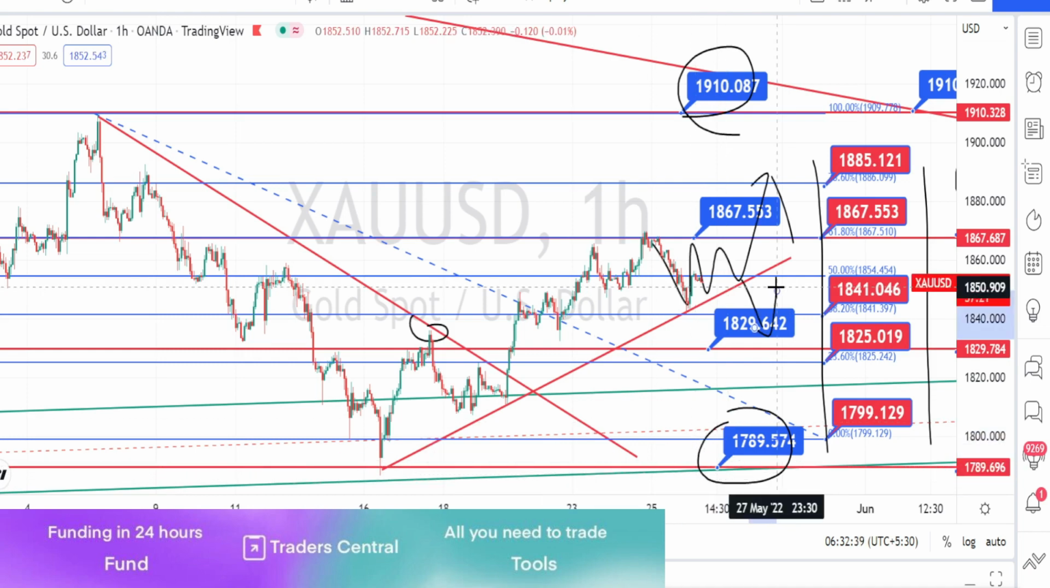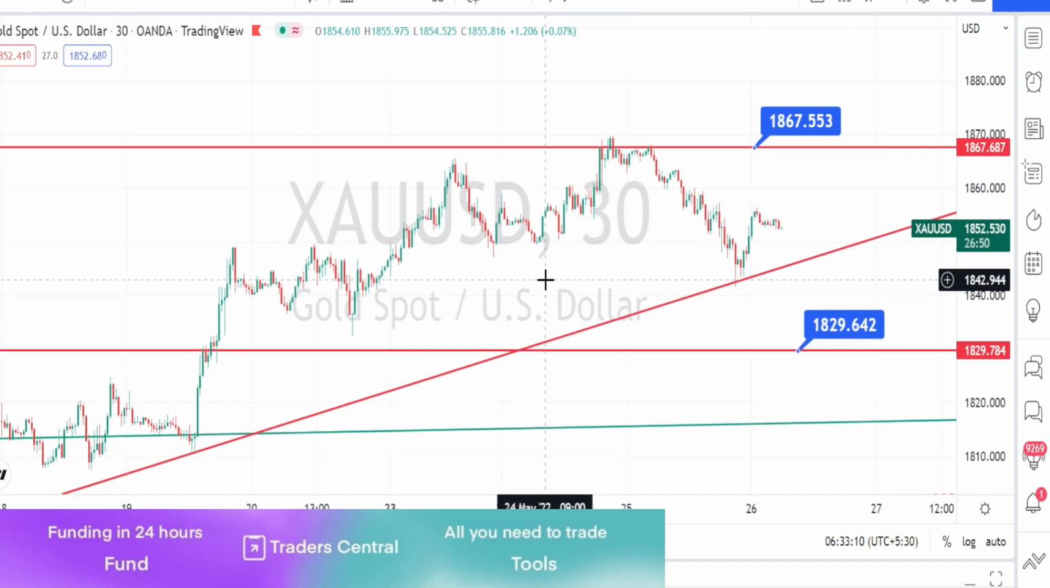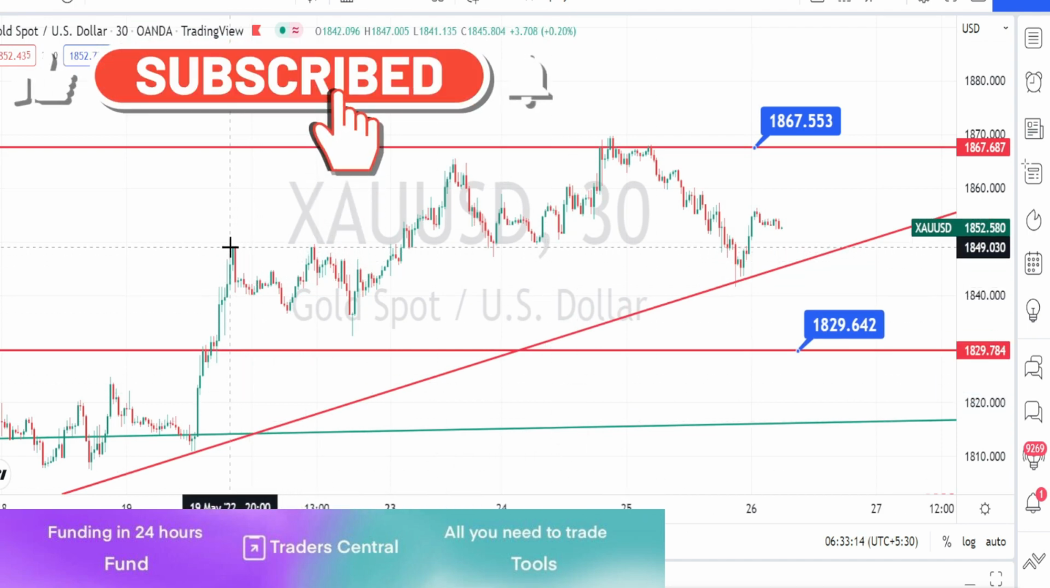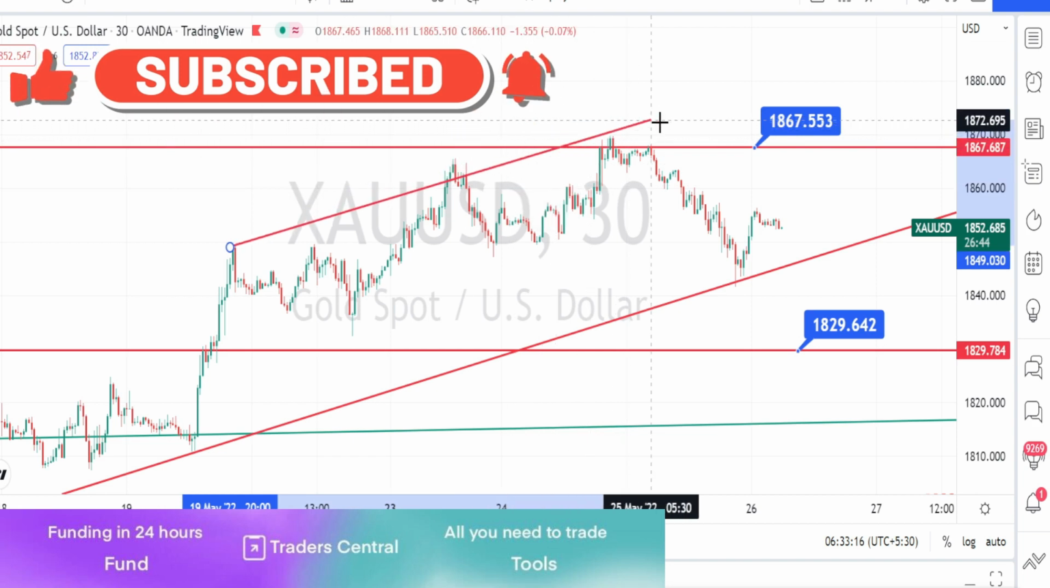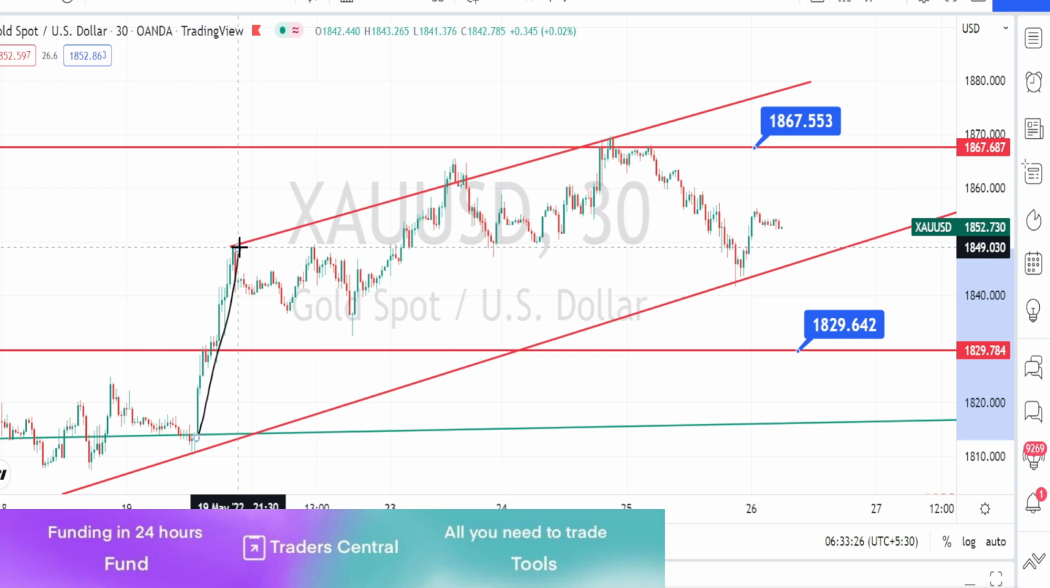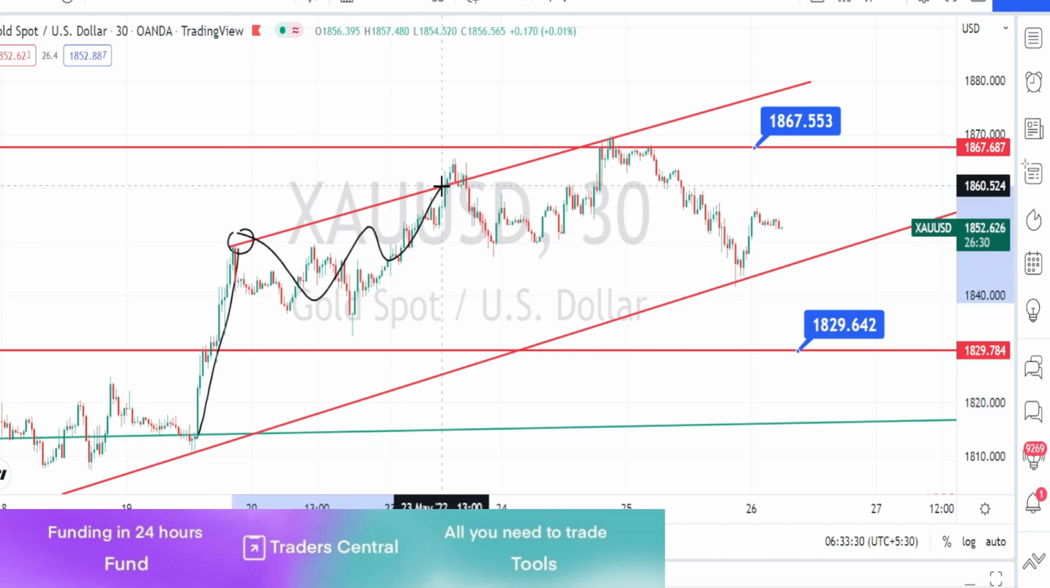Let us do the analysis in the 30 minutes time frame. I am in the 30 minutes time frame. I am drawing a resistance line in the 30 minutes time frame. Here when we notice the price action, it went on a bullish trend and it couldn't break this resistance line and it started moving sideways. It retried to break this resistance line.